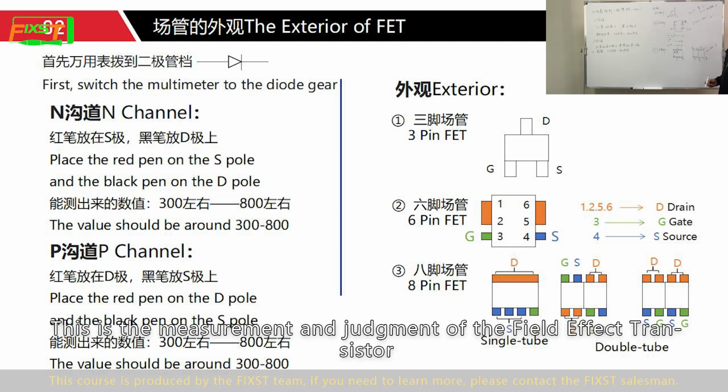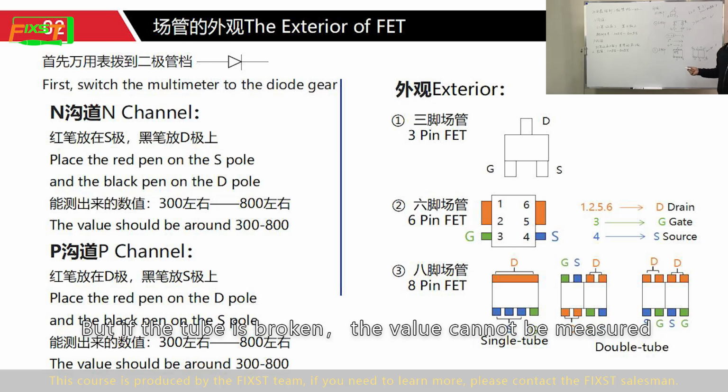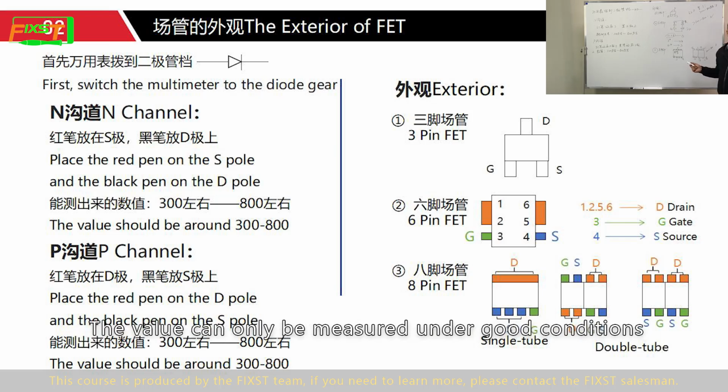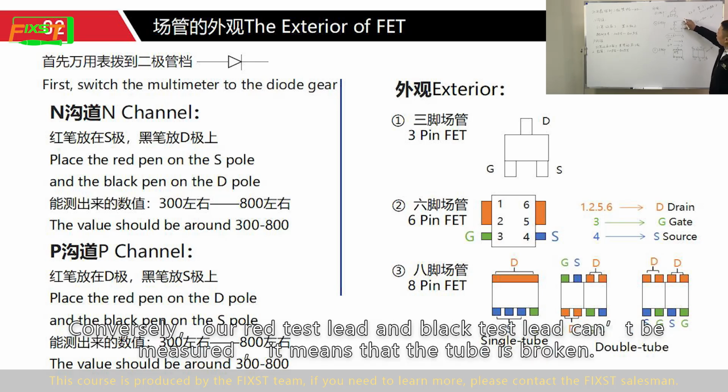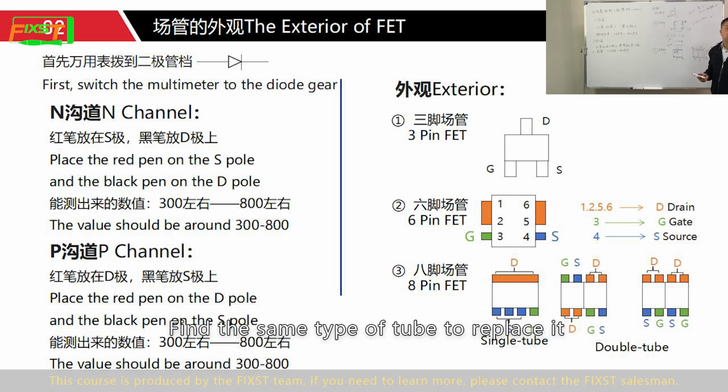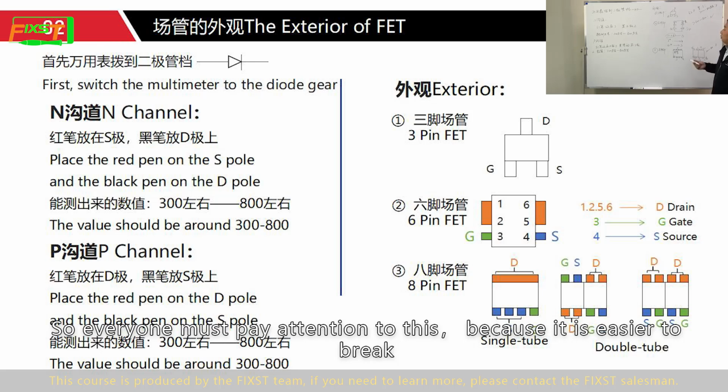This is a measurement and judgment of the field effect transistor. But if the tube is broken, the value cannot be measured; the value can only be measured under good conditions. Conversely, if the red test lead and the black test lead can be measured in both directions, it means the tube is broken. Find the same type of tube to replace it. So everyone must pay attention to this, because it is easy to break.